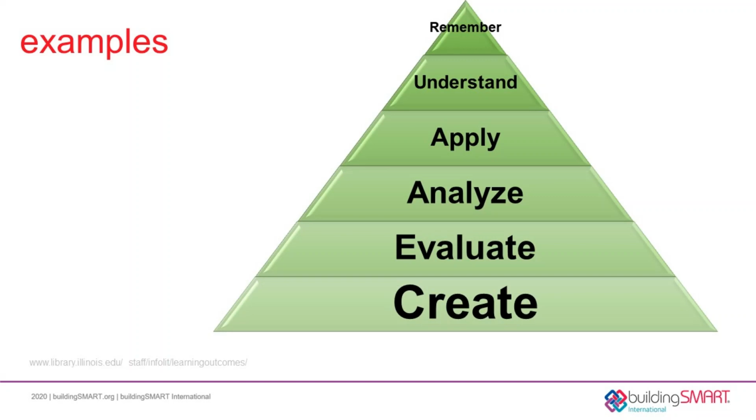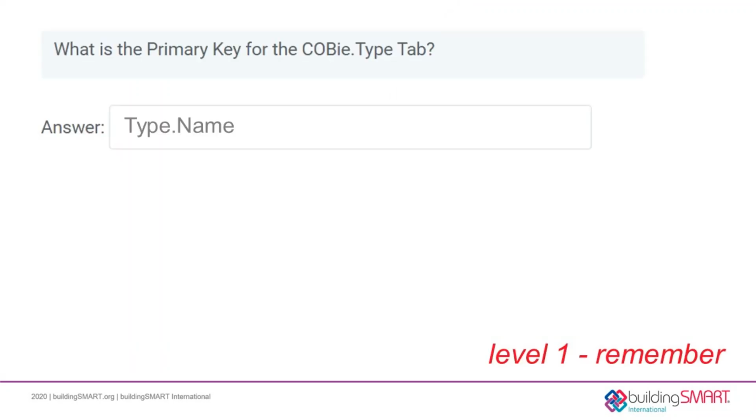Now, let's turn away from the design of the COBie certification exam and to more practical matters. Specifically, what does it take for someone to become a COBie certified professional? To help with this, we published one sample set of questions from each of the 5 needed levels of Bloom's taxonomy. These show how the increasing levels of knowledge and skills required is assessed during this exam. So let's start at the top of the pyramid.